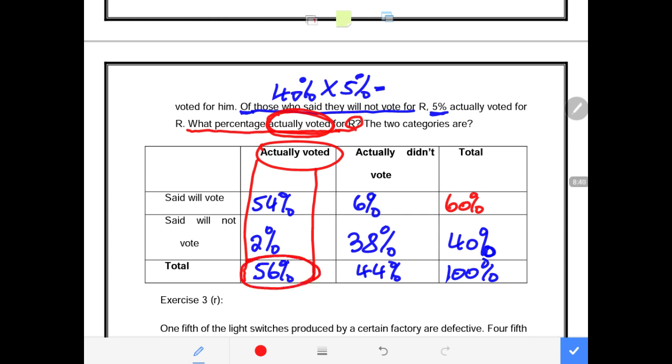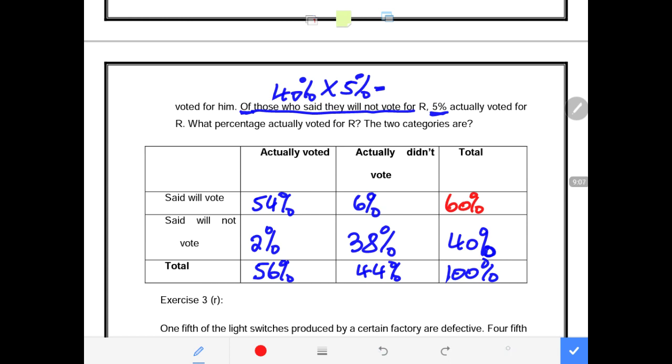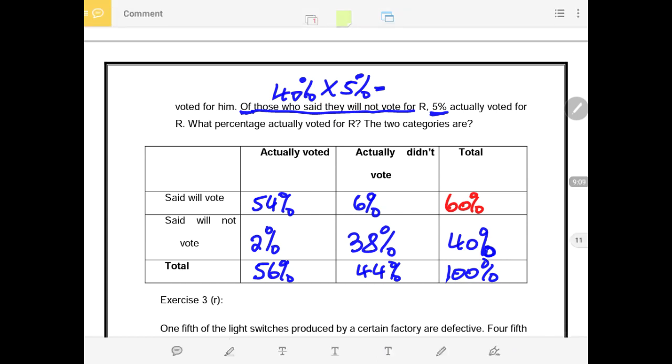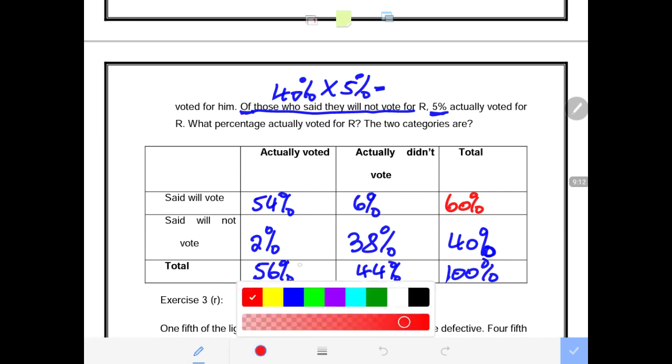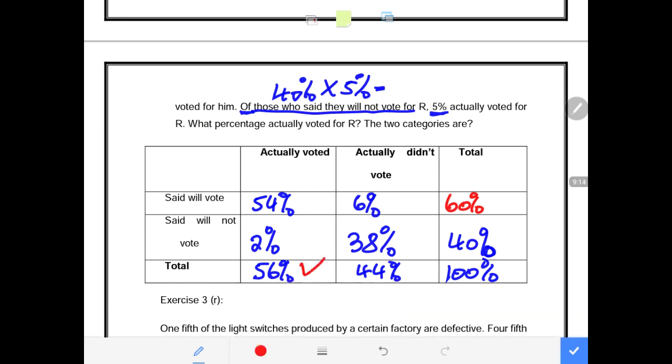Now, if the question had said what percentage of those who actually voted but said they will not vote, then that would be 2%. So now we are asked to calculate the total of those who actually voted. And there is the row and the column for those who actually voted, and the percentage that we are looking for. It is 56% of the people who actually voted for candidate R, and we get our answer there, and we get the mark that we deserve.